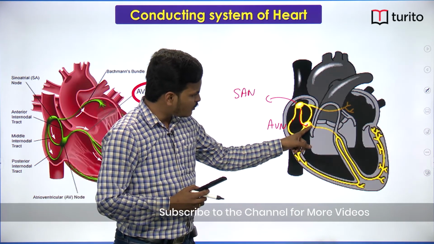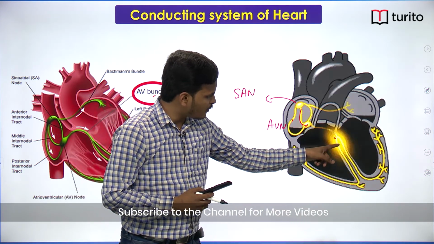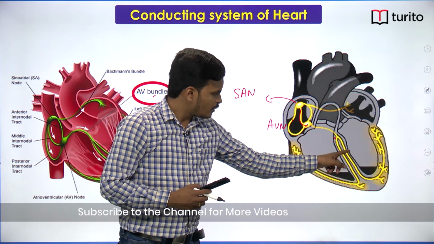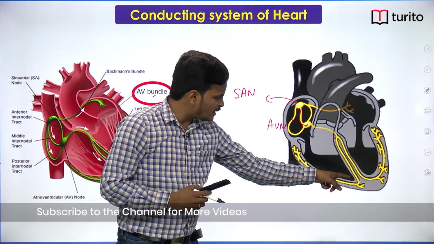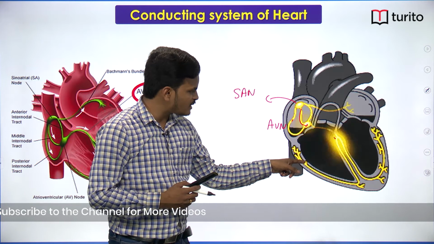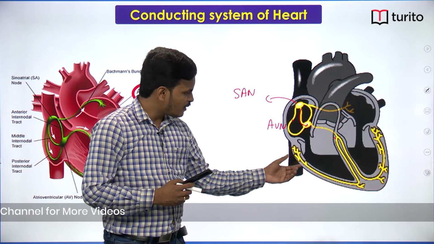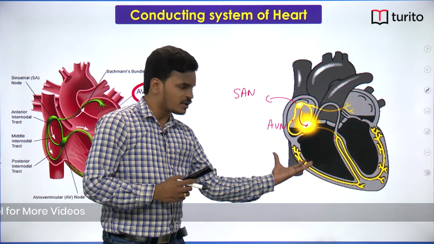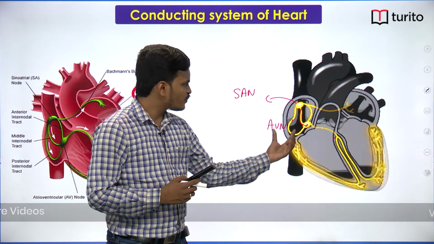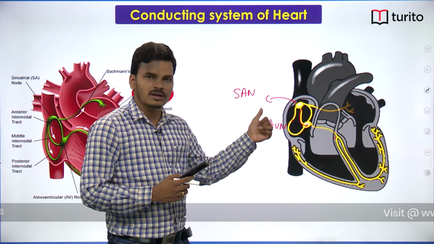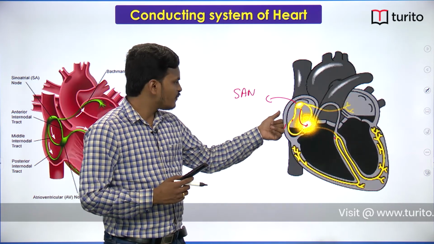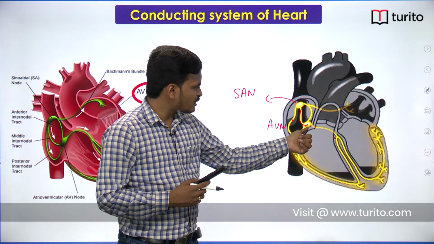From the AV node it moves to the AV bundle, and from the AV bundle it moves into the Purkinje fibers. When the action potential reaches the ventricles, you can see that when the Purkinje fibers receive the action potential, they undergo contraction. So, first the sinoatrial node will generate an action potential, and the AV node will conduct this action potential to the ventricles.